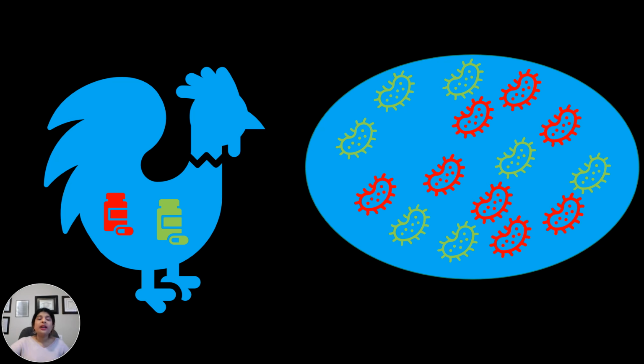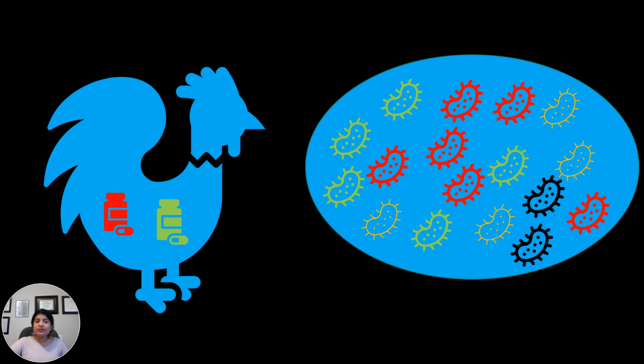So there what they do is maybe originally these chickens had an issue with these green and red bacteria, and they would have been given these green and red antibiotics. But over time, those bacteria would start developing these mutations or new varieties, say coded in black and yellow, which now grow in the population. So slowly this red and green ones will die, but now their bodies are full of this yellow and black bacteria. So now this red and green antibiotic pills will not work anymore. And if you still keep giving these red and green antibiotics, it's useless, and it's worse because you're now producing new strains that are resistant to these antibiotics.